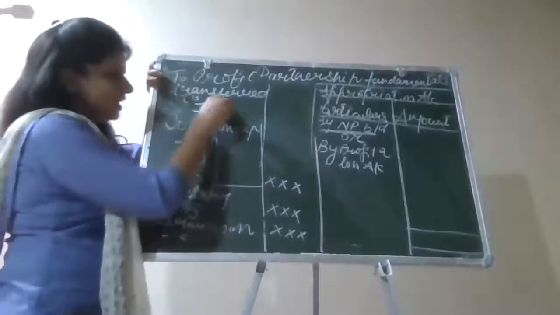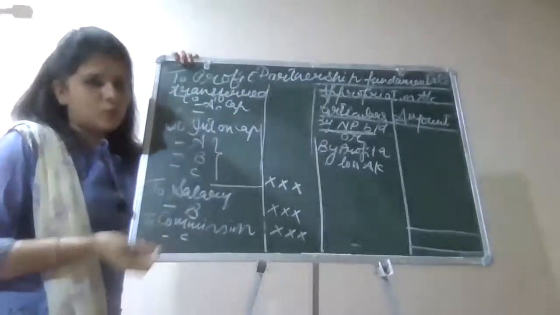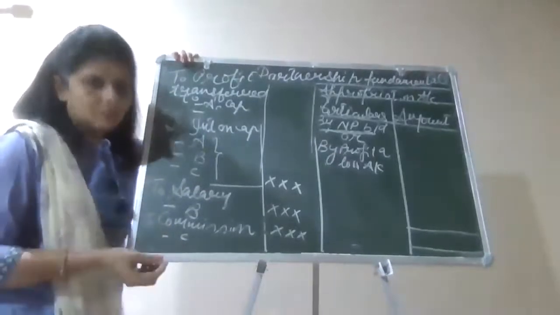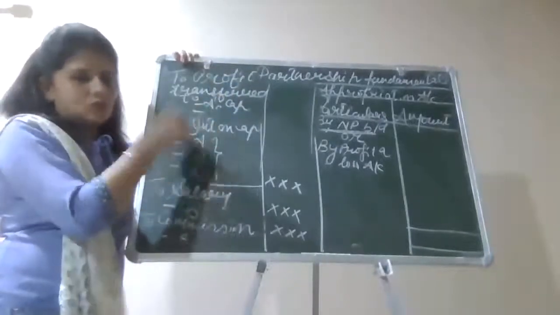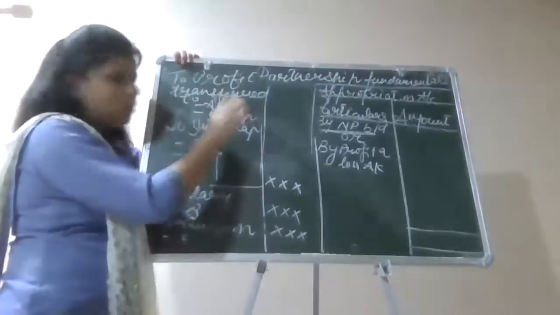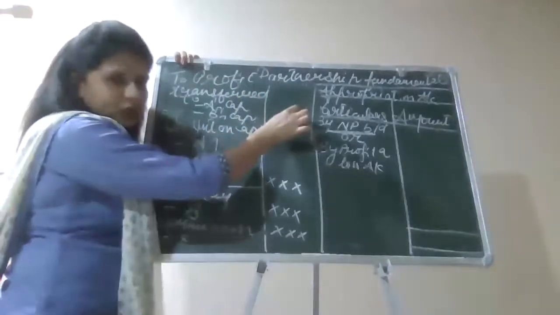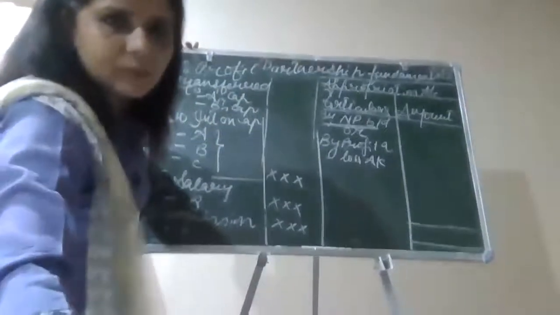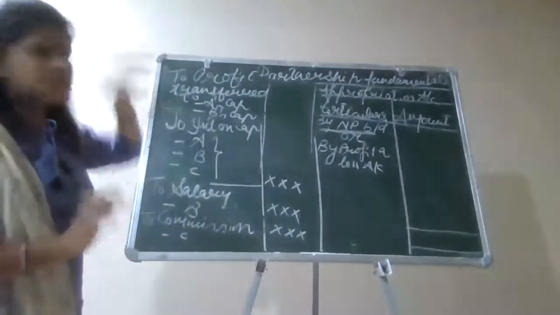And "to" is capital. Just like in our sole proprietorship, where we were giving the profit to our sole proprietor and passing the entry of profit and loss account debited to capital, right? Here what will we write? P&L appropriation account debited to capital. So all the partners will get it in their profit sharing ratio: to A's capital, to B's capital. If you want, you can apply their ratio, write the resulting amount in the inner column and write the grand total outside. Or you can write what each one is getting in the amount column. It depends upon you how you present your data. Getting it? So this is the way.